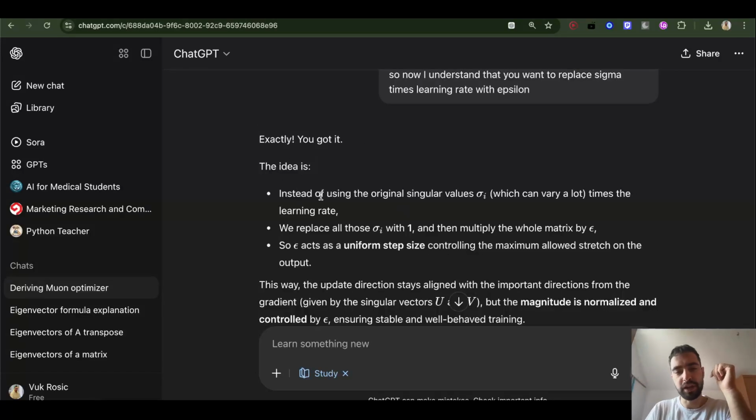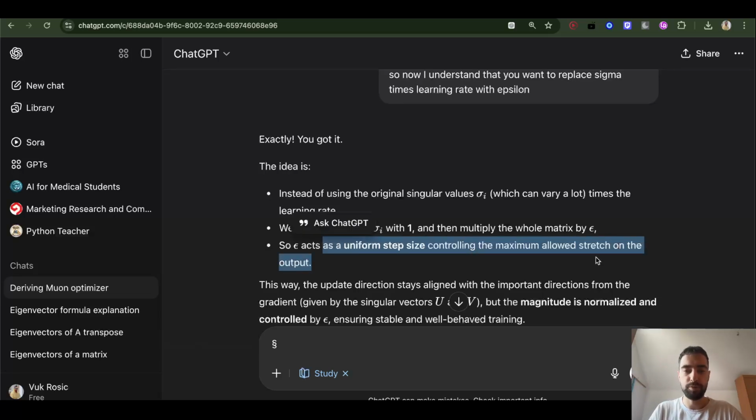So the main point here is we are replacing sigma times learning rate with this epsilon, because original singular values in that sigma matrix can vary a lot. So we just replace all of them with epsilon. So now epsilon acts as a uniform step size controlling the maximum allowed stretch on the output.